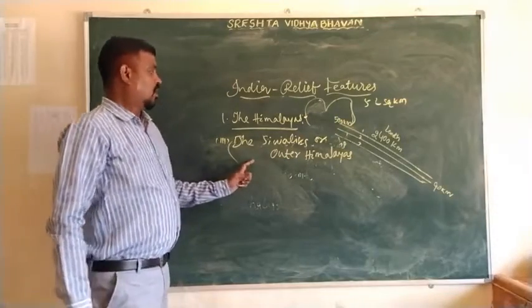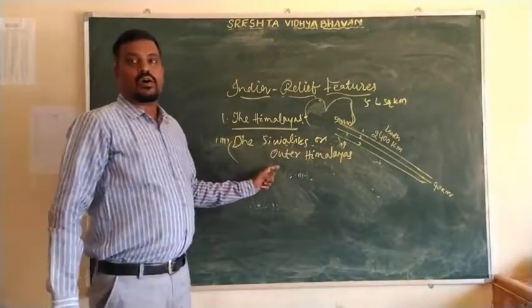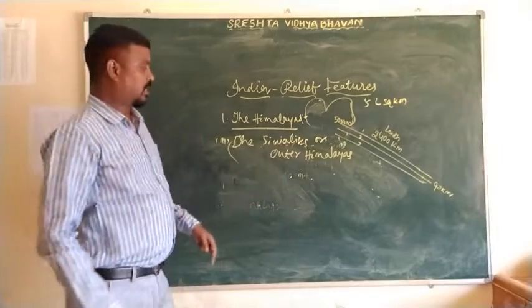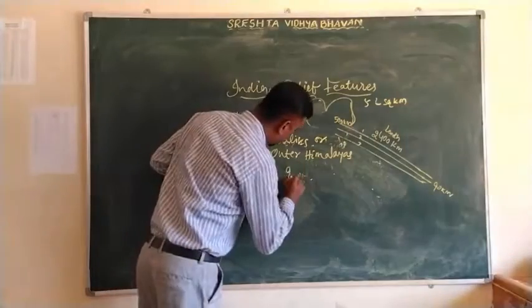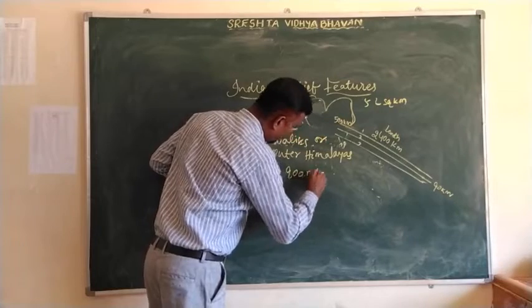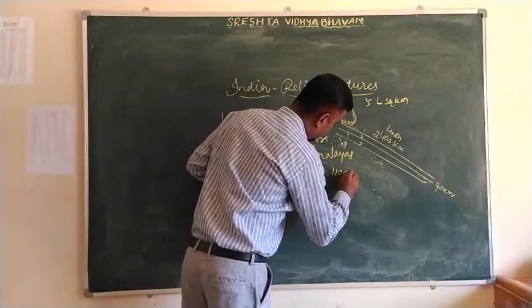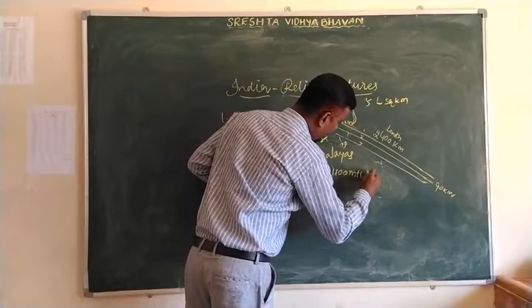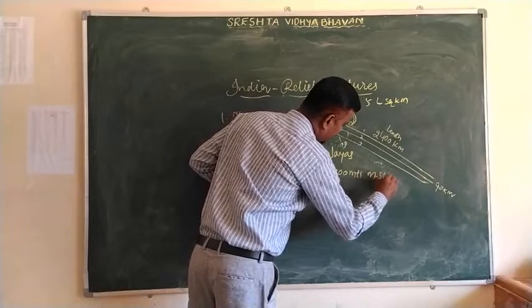The height of the Shivaliks, or outer Himalayas, is 900 meters to 1,100 meters from the mean sea level.